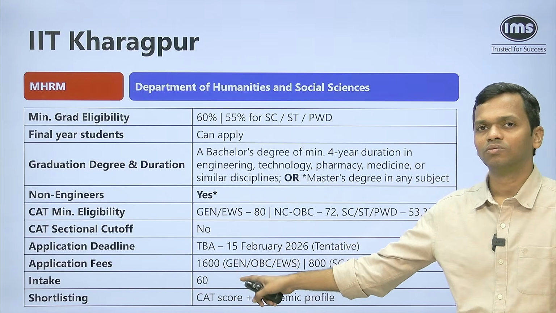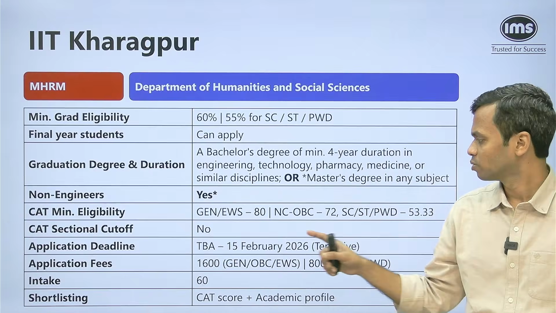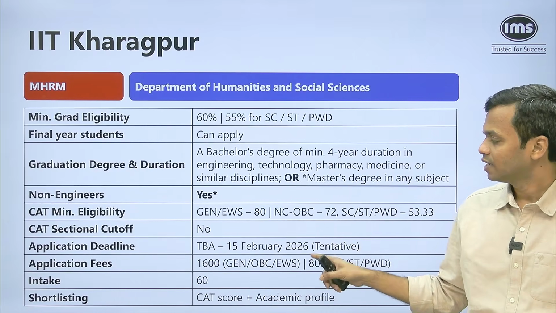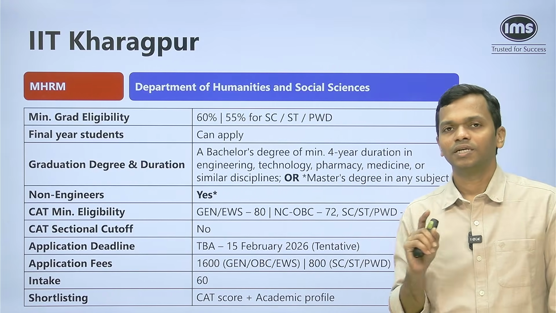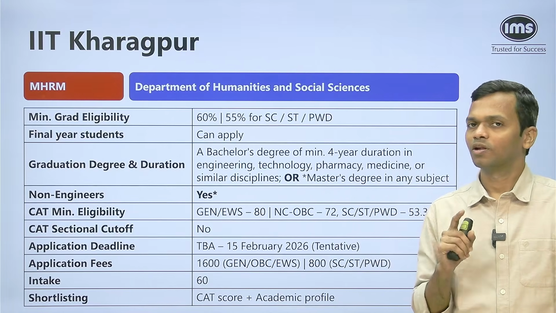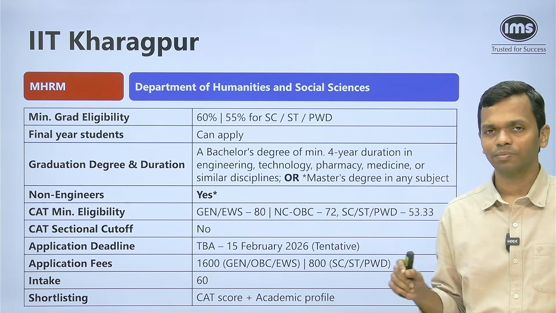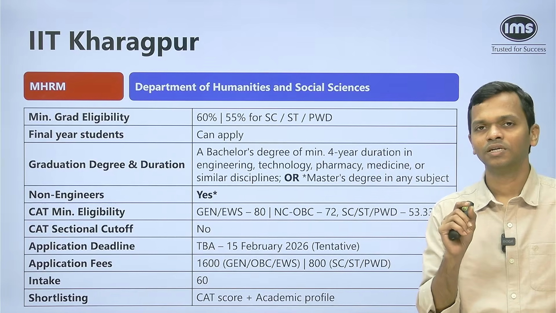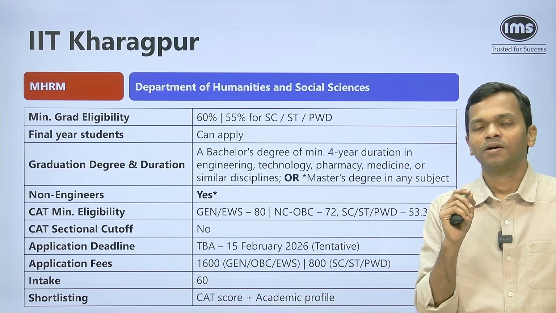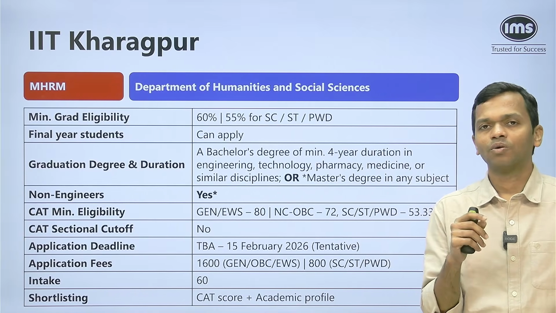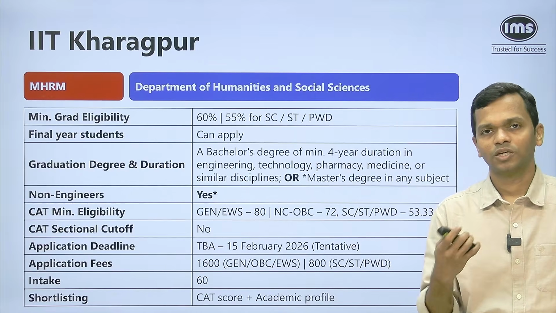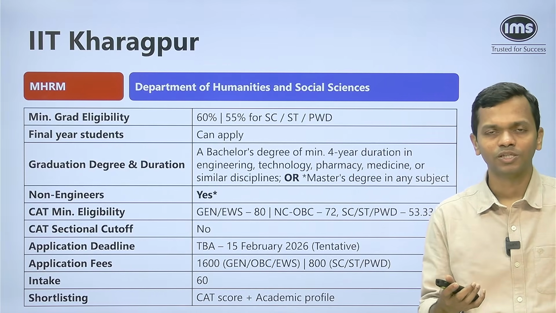Application fee is very similar to the program under VGSOM, 1600 and 800. Intake for this program is 60. But the interesting thing is they are not able to fill all the 60 seats. Though on the website it is mentioned that there are 60 students, that is the sanctioned intake. The last couple of batches, they have not been able to fill all the seats. So generally a few seats will obviously go vacant.